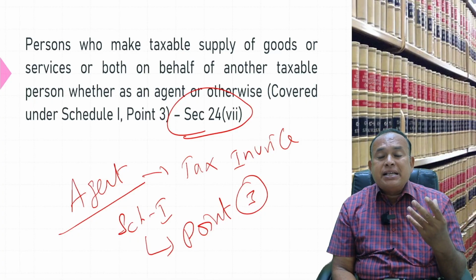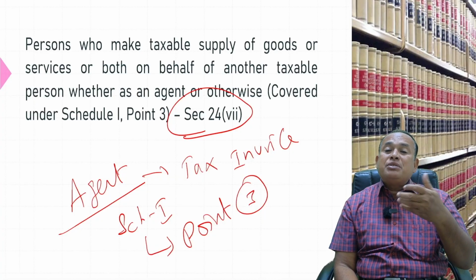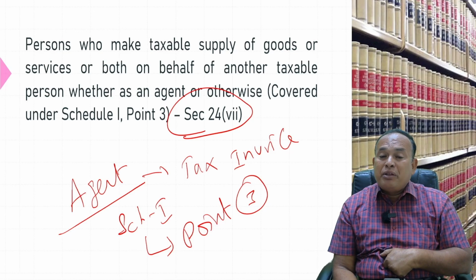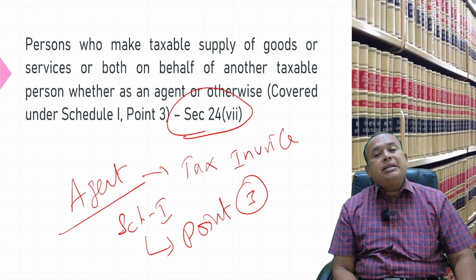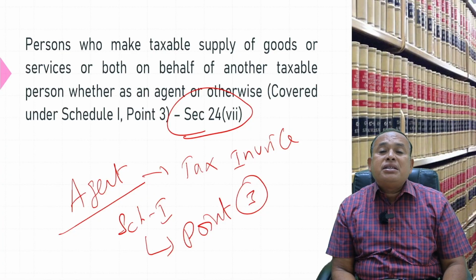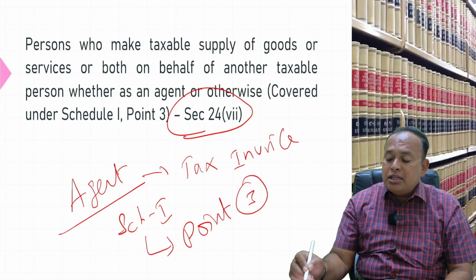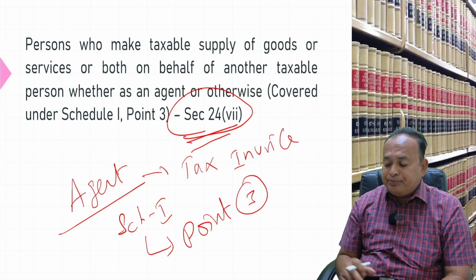In both cases, the agent acts on his own account, supplying invoices in his own name, and getting invoices in his own name when he receives the goods on behalf of the principal. In that case, such agent is covered under Schedule 1 point number 3. Such agent's registration is compulsory. That is the meaning of it, my dear.